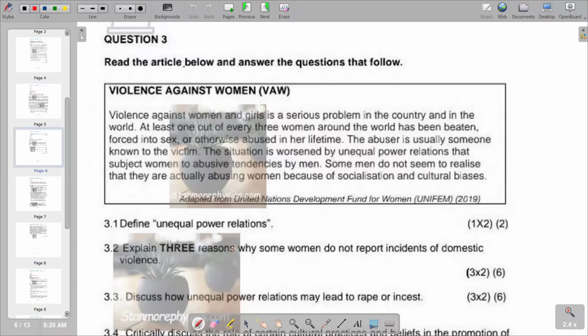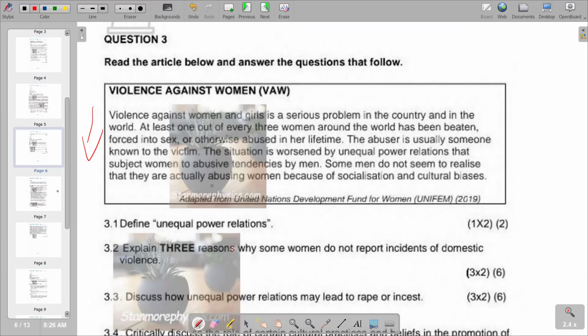Moving on to your question 3, it reads, read the article below and answer the questions that follow. You're given an article, Violence Against Women. I believe that we've got the first question, which is define unequal power relations. So unequal power relations, obviously, we are having a distribution of power that is not even. For example, we have got an oppression of women, maybe at workplaces, that is going to lead to that uneven distribution of power that we have.